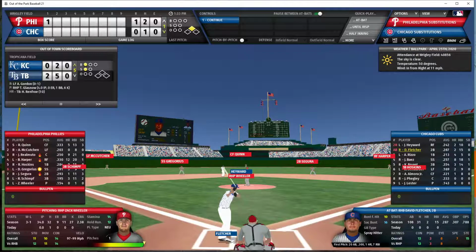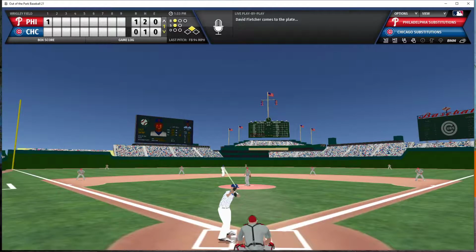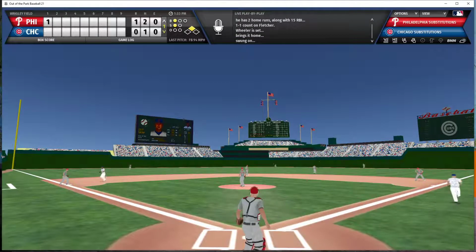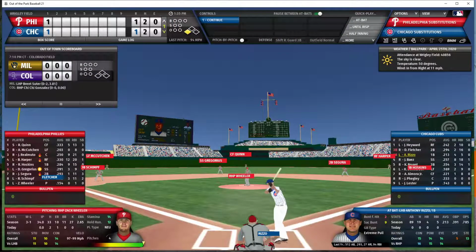David Fletcher now will be the batter for the Cubs. 1-1 count to Fletcher. Fletcher hits it into the gap in right center field. Hayward is going to come around third. He is going to score. Fletcher heads into second. He makes a big turn at second. He's heading for third, and he slides into third with a triple. That is an RBI triple for David Fletcher. He's been due. He's had a pretty rough go of it the last week or so. And the RBI triple for Fletcher ties the game at 1.